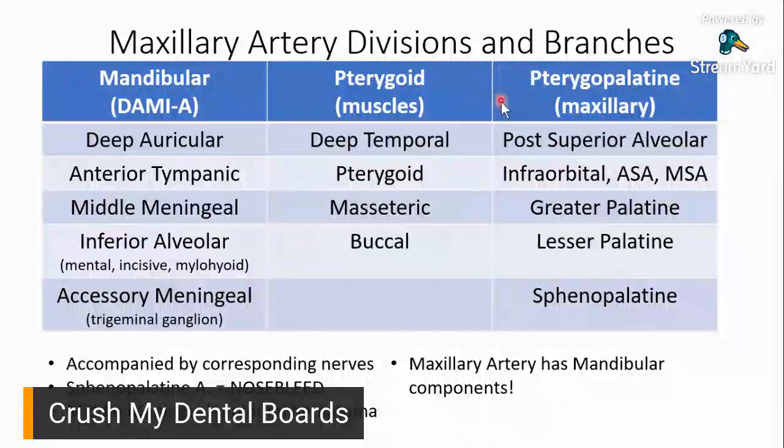Now, the third division of your maxillary artery would be the pterygopalatine. How do you remember this easily? Ang naisip ko would be anything that would pertain to the maxilla would fall under your pterygopalatine division. Why did I say that? Remember PSAN, MSAN, ASAN for the nerves? You have your counterpart here for artery, so PSAA. You have your posterior superior alveolar artery, your anterior superior alveolar artery.